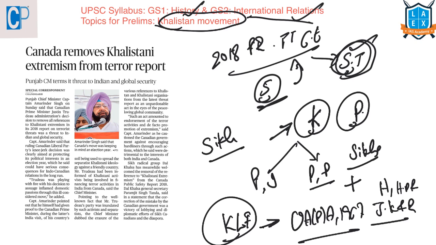So let me repeat it. The Khalistan movement is a Sikh separatist movement. They wanted to create a separate country called Khalistan in the Punjab region as a homeland for Sikhs.